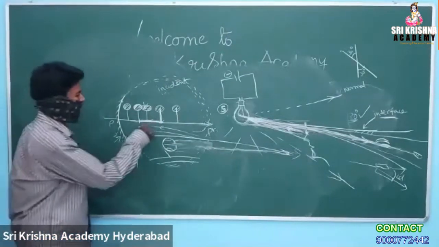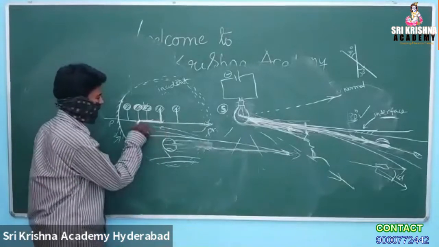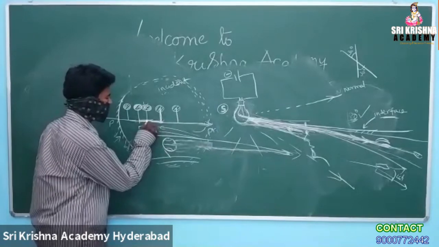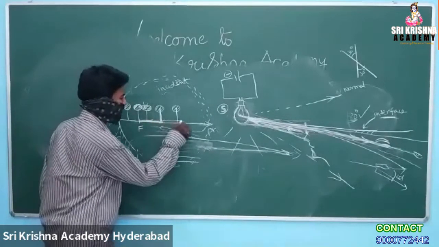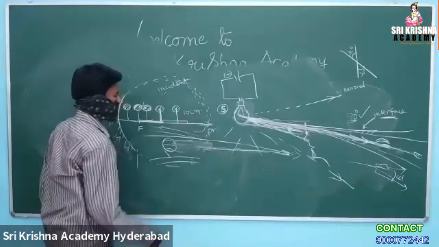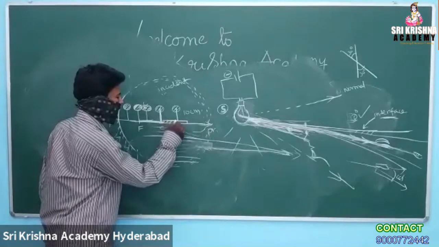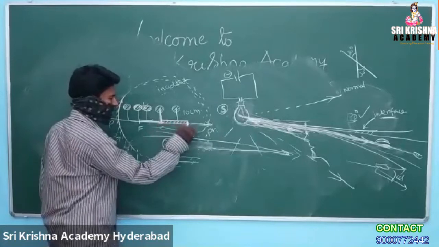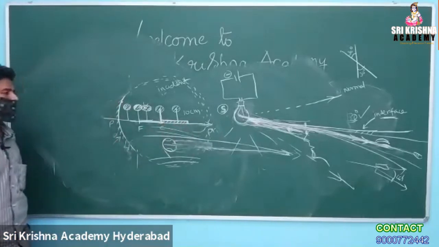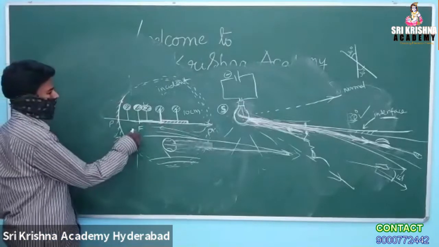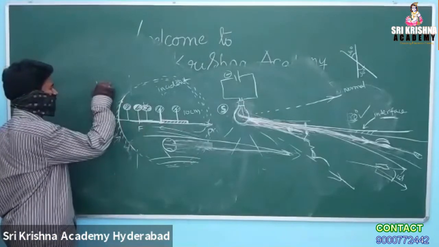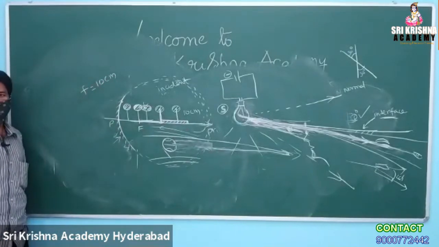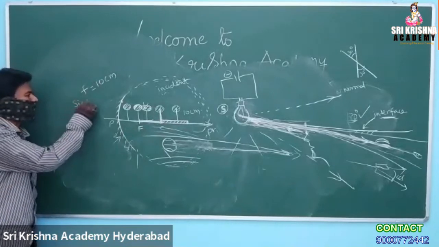Now the question. An object which is having a length of 10 centimeter, kept like this. If the focal length of the mirror is 10 centimeter, what is the size of the image going to be formed? What is your answer?